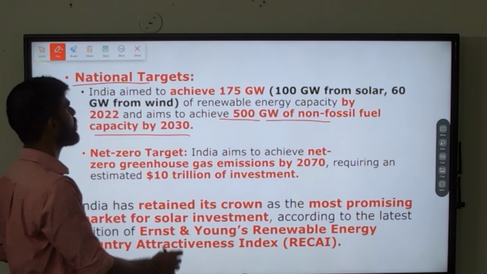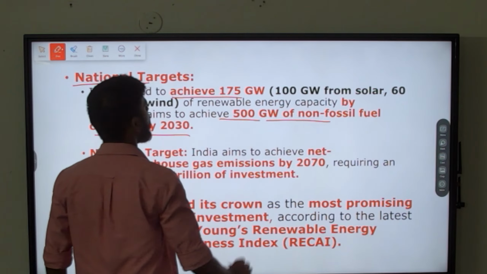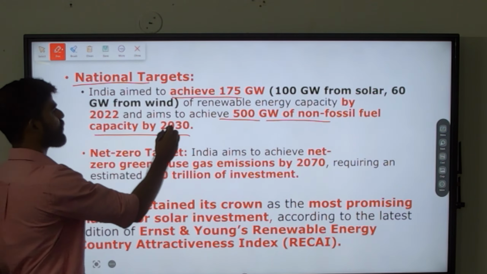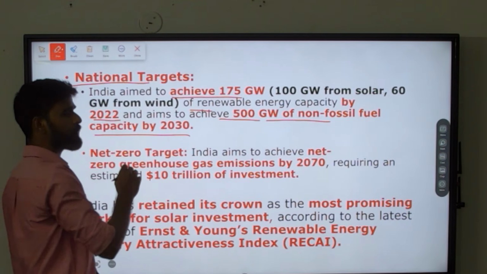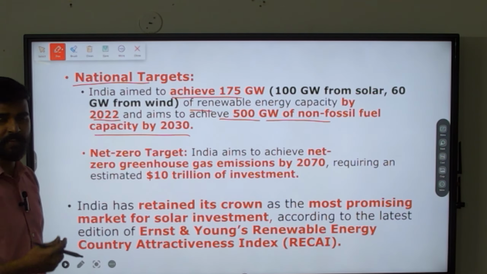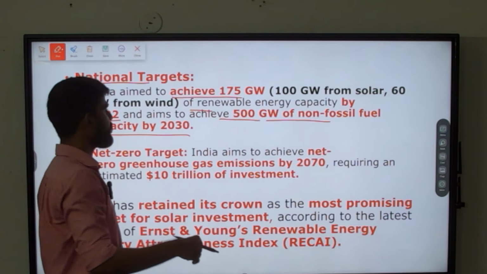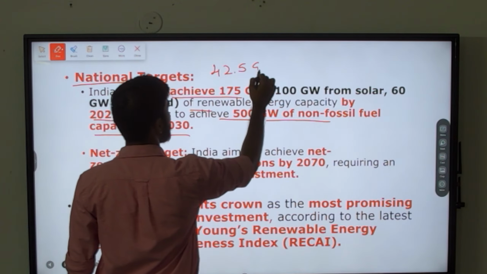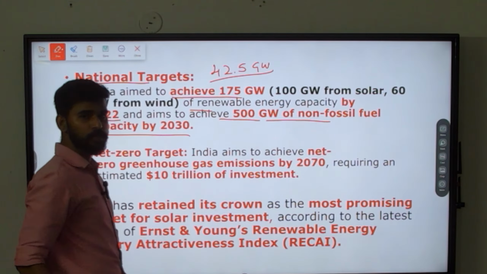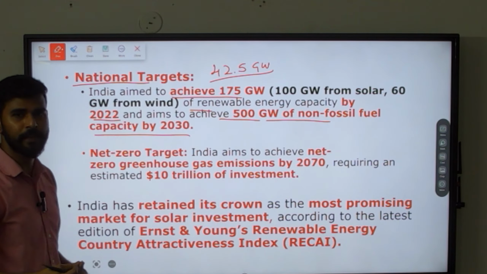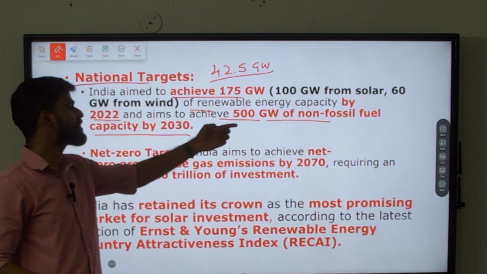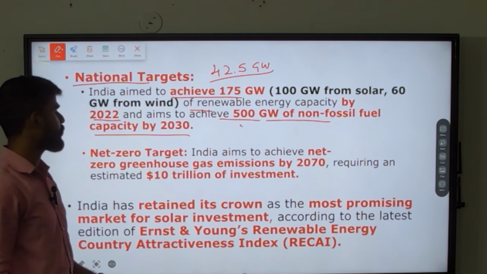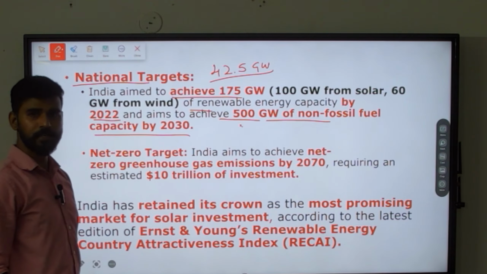But earlier we had yet another target, that is to achieve 175 gigawatt of renewable energy by the year 2022, but then we could not achieve it. Even now in 2023, we have 42.5 gigawatt only. So we need to invest a lot in the renewable energy sector so that we can achieve this feat. It is 500 gigawatt of non-fossil fuel based capacity by the year 2030.